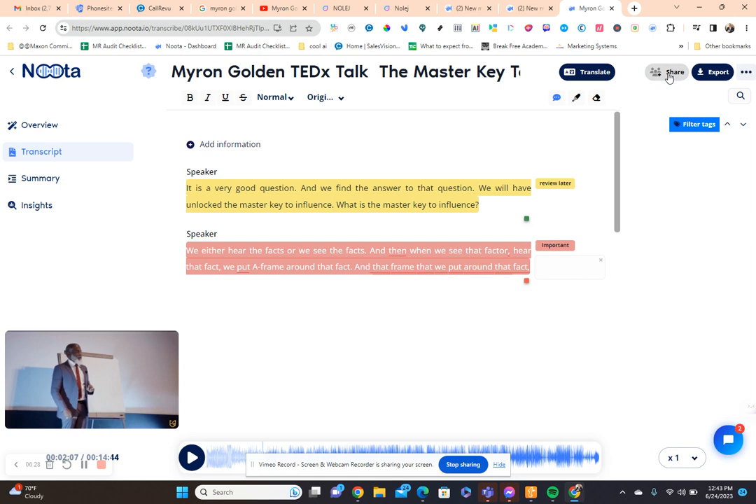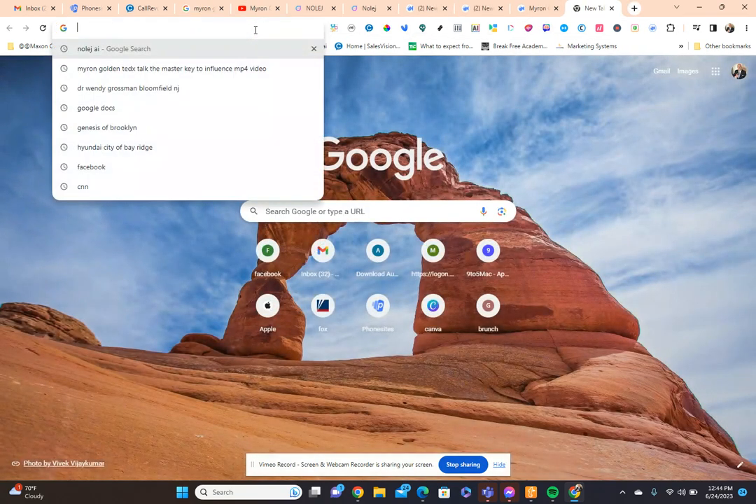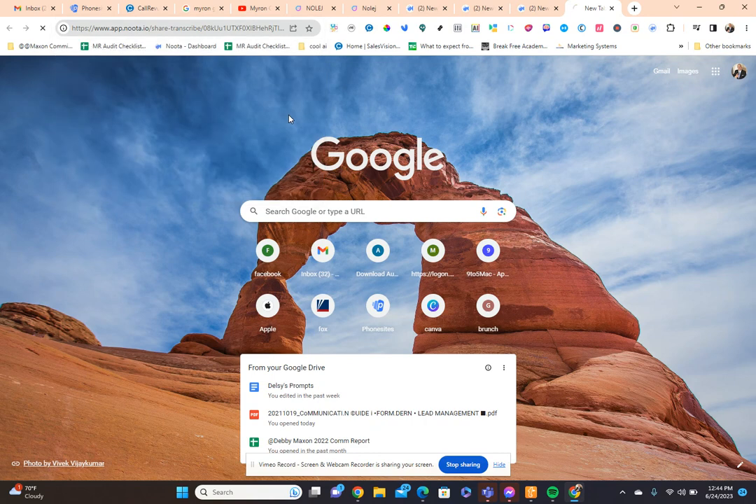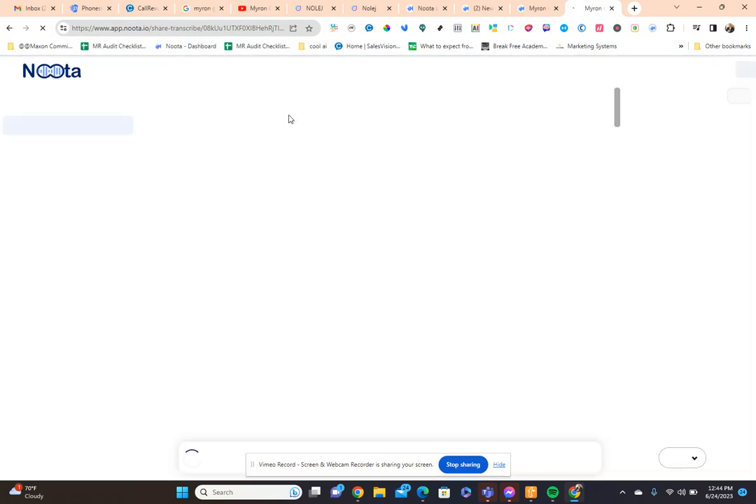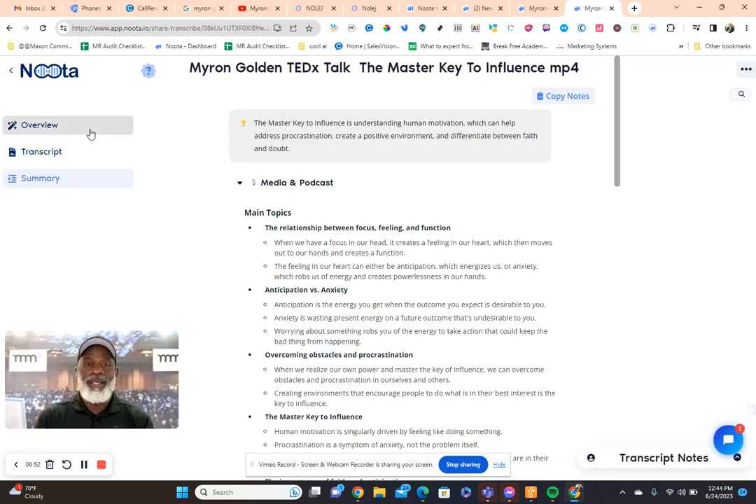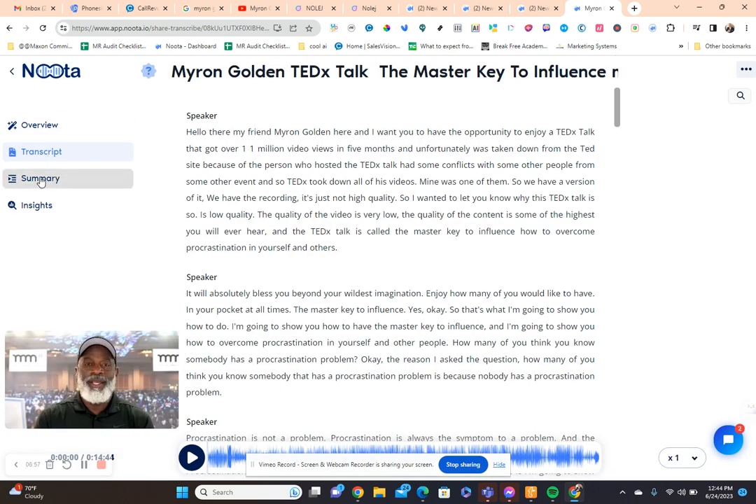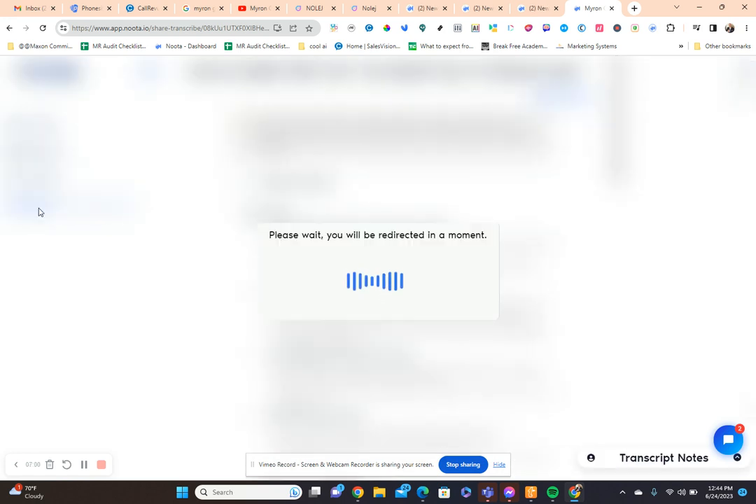And I can go ahead and click share, make it public, copy the link, and when I open up a new window, check this out. Paste and go. Boom, I can share this with a colleague. And what it's going to do is it's going to render like a mini website. And here we go. Here's the overview, right? Here's my transcript. Here's the summary. Here's some insights. Let it do its thing.